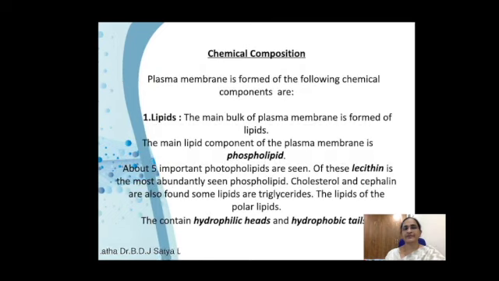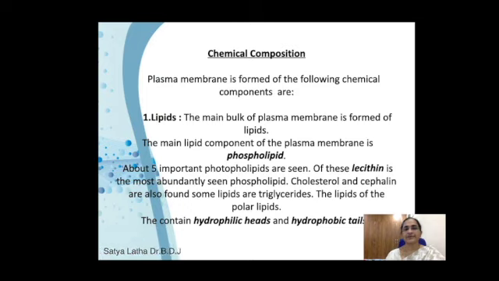Next, if we see the chemical composition of the plasma membrane, it contains lipids, mainly phospholipids, and five important phospholipids are seen. Of these, lecithin is the most abundant phospholipid, along with cholesterol and cephalin. Some triglycerides and polar lipids are also found.